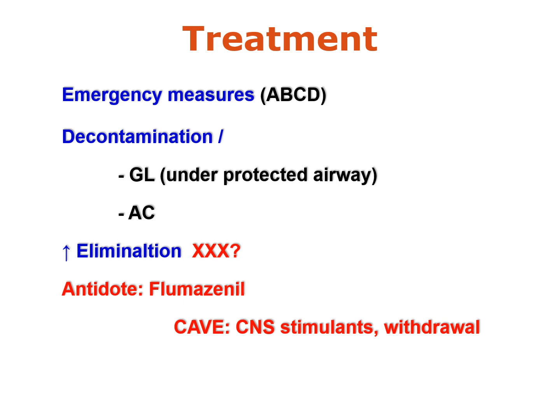After decontamination, we can try enhancement of elimination, but we should keep in mind that enhancement of excretion of benzodiazepines outside the body is not very effective. On the other hand, we have another possibility to antagonize the effect of benzodiazepines on receptor level using flumazenil. Flumazenil is an antidote for benzodiazepines, and flumazenil is a generic name. The trade name of flumazenil is Anexate and is widely used to antagonize the effect of benzodiazepines.